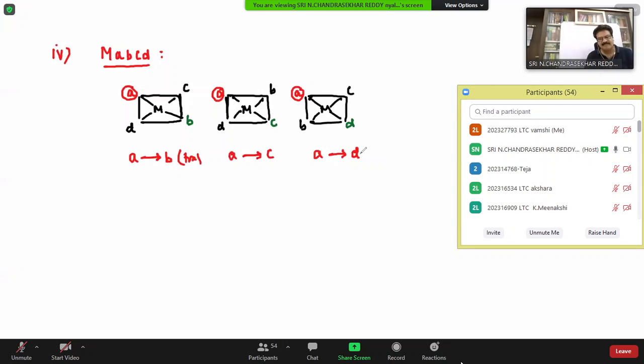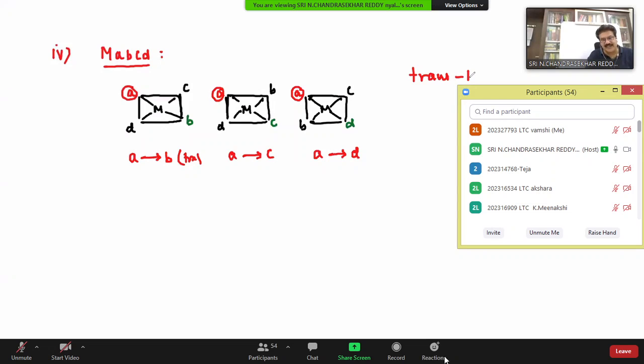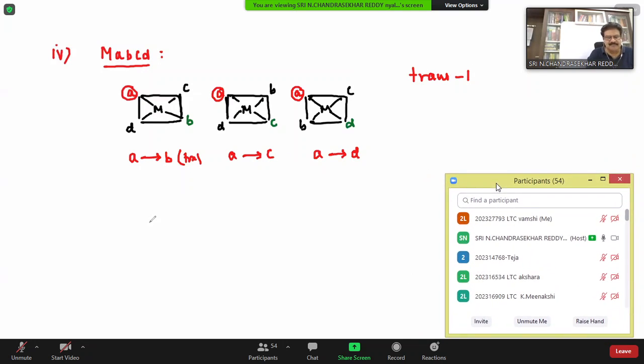You are taking A constant. So B is trans to A only once; you check it second and third, nowhere. And C is also trans to A only once. Therefore, how many trans isomers are you getting? Say 1. You should take 1. Okay, now see the next point.